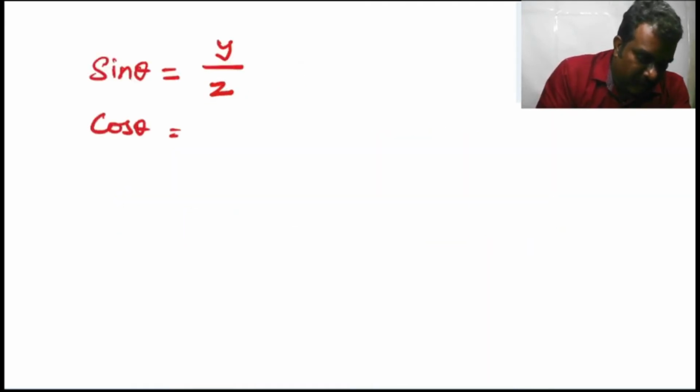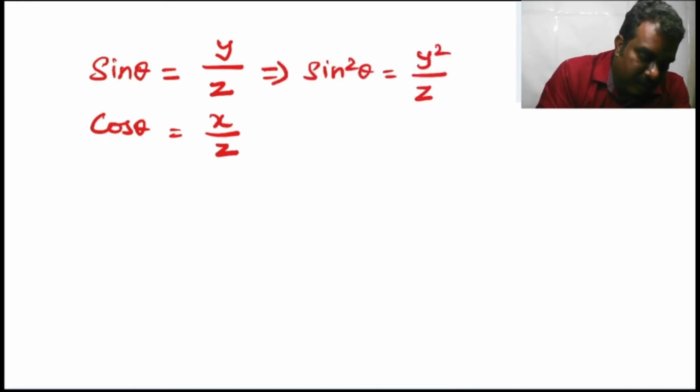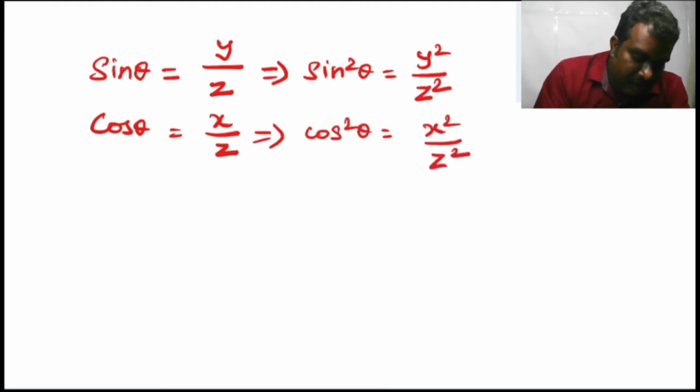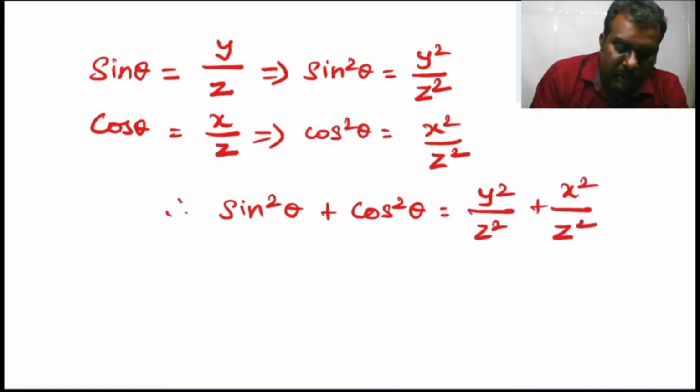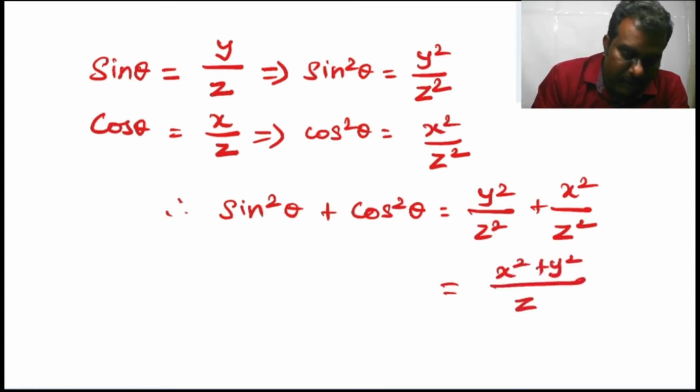Cos theta is equal to x by z, which implies sin square theta is equal to y square by z square, which implies cos square theta is equal to x square by z square. Therefore, sin square theta plus cos square theta is equal to y square by z square plus x square by z square. See the denominator is common. So add the numerator x square plus y square and place it over the common denominator.